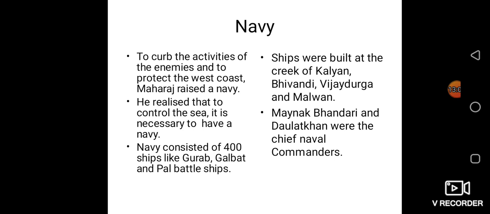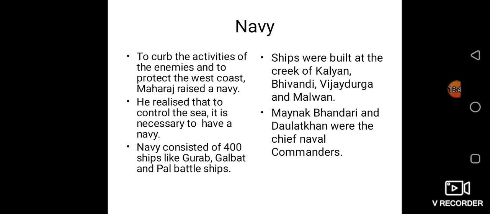Okay, children. Now let us see the navy. After the sea forts, Shivaji Maharaj's next action was the navy. Enemies on the west coast of India, the Portuguese of Goa, the Siddhis of Janjira and the British factories of Surat and Rajapur created obstacles in the work of expanding Swaraj. Because of this, it was necessary to curb the activities of the enemies, and to protect the west coast, Maharaj raised a navy. They would create many problems for our Swaraj, so Shivaji Maharaj built a navy.